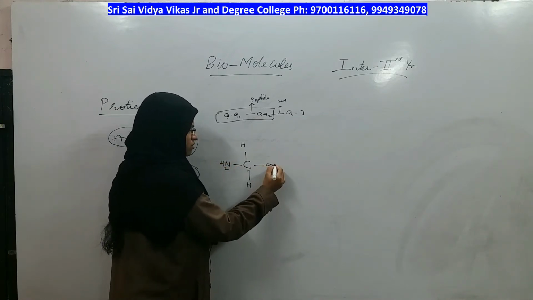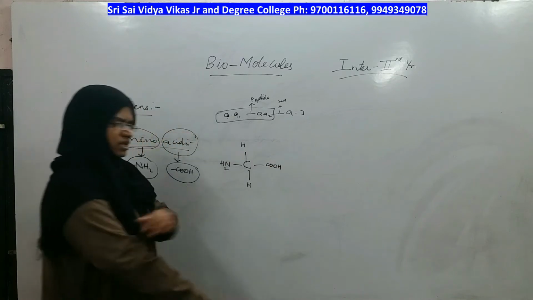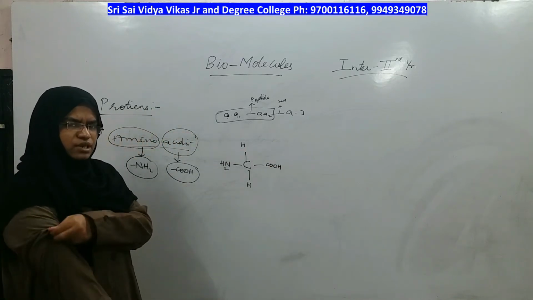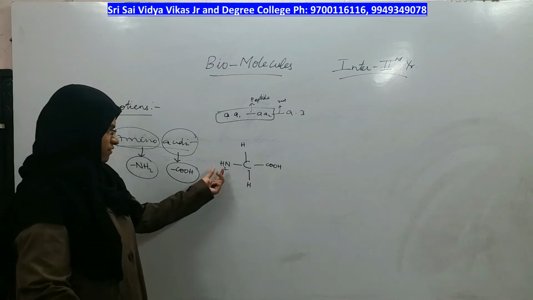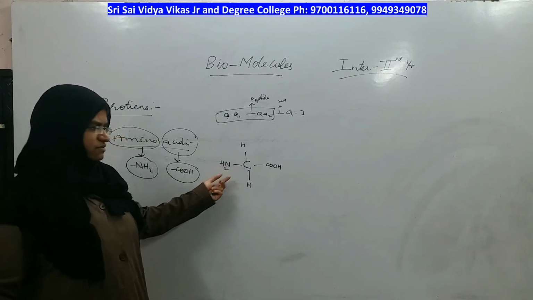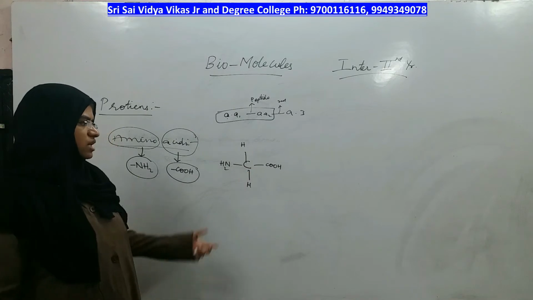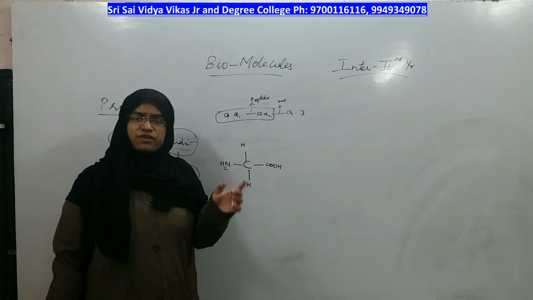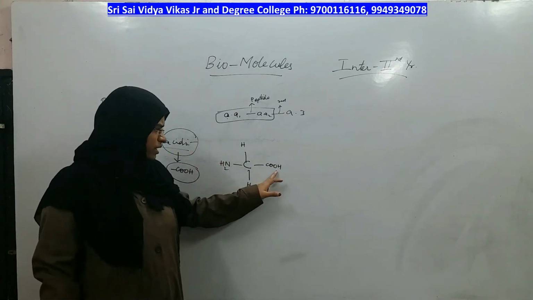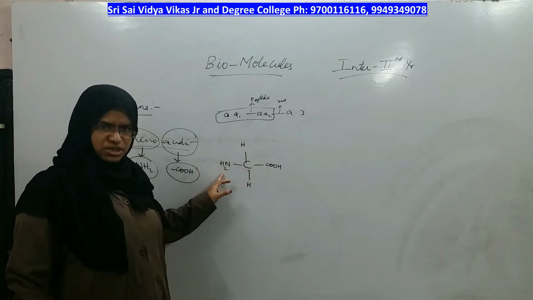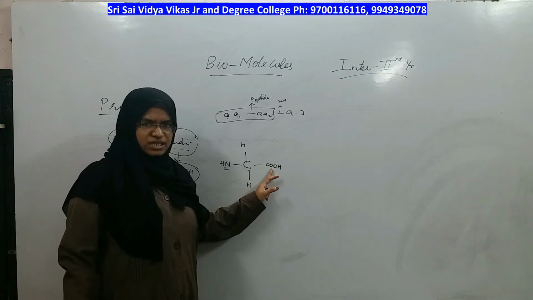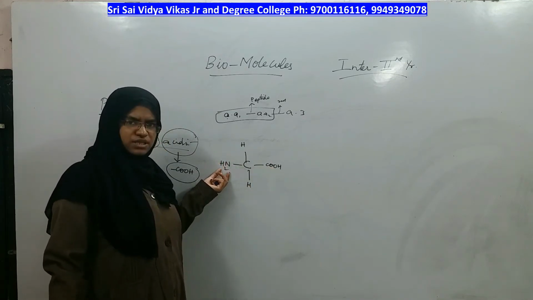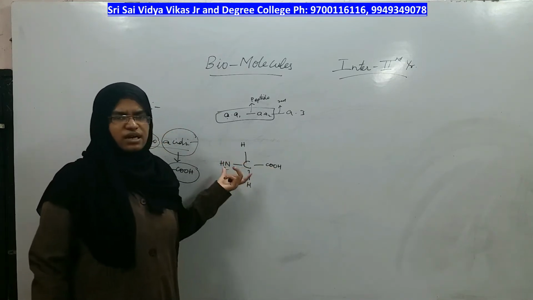Generally the amino group will be present on the left side and the carboxyl group on the right side, and the absolute configuration of amino acids is L configuration. So I have taken the amino group on the left side and the carboxyl group on the right side. A single compound in which both the acidic group as well as the basic group are present, in which carboxylic acid is the acid and the NH2 group is the base, is called an amino acid.